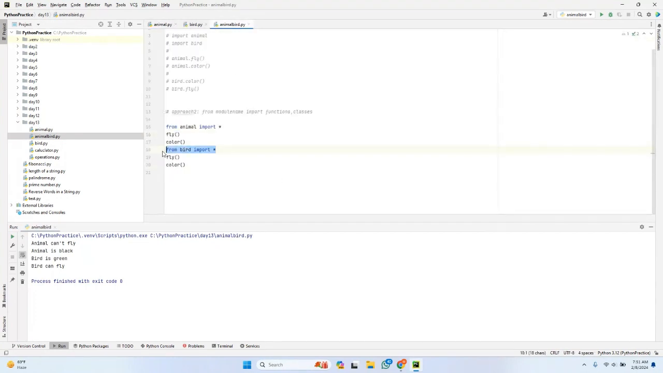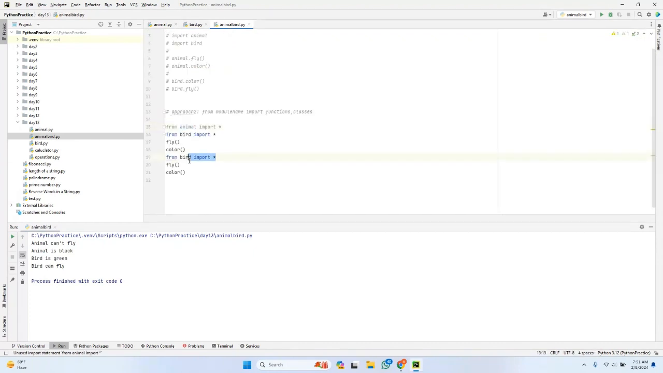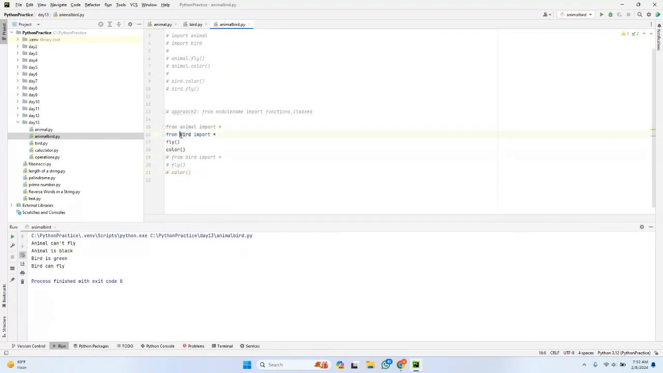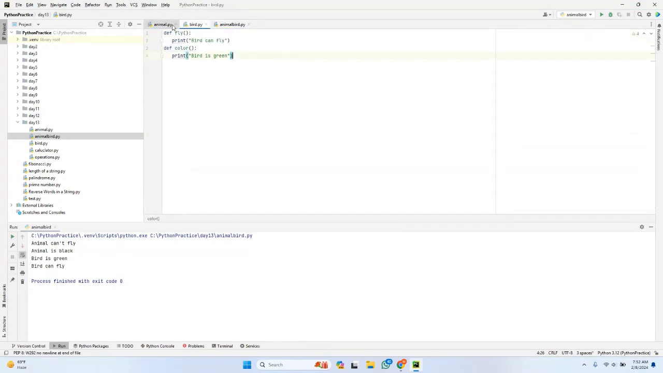But if you zigzag like this, in animal you have fly as well as color, and in board you also have fly as well as color. The Python interpreter will get confused. In the board module you have fly and color, so that is the reason animal is disabled. If I disable this, animal also has the same fly function name and the same color function name. So this is not a good method if we have the same function names in different modules.